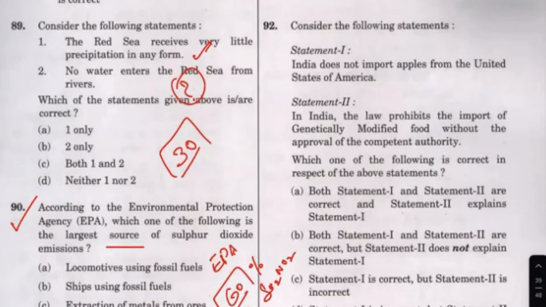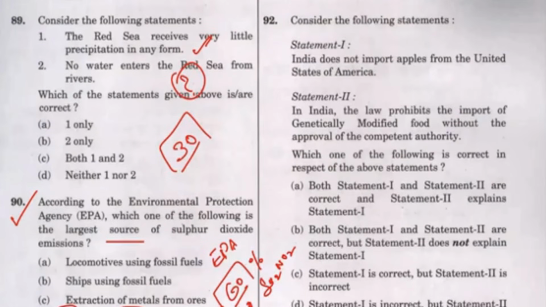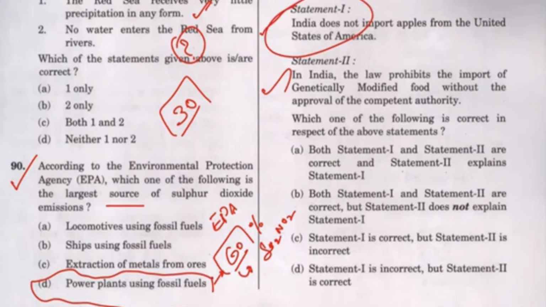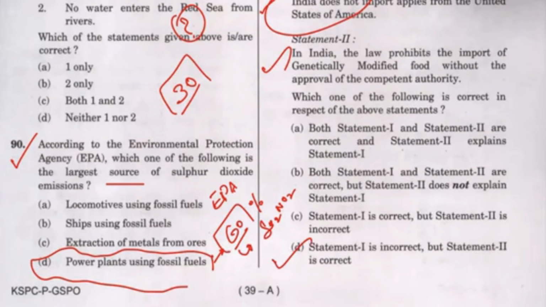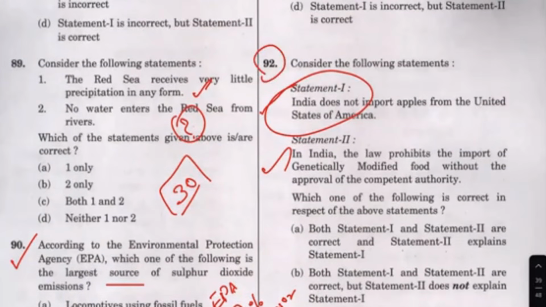India does not import United States of America's Apple. I am not sure. India law prohibits... yes, this is true, but this is not true. Okay, so statement 1 is incorrect. Statement 2 is also something logically not right. Now Trump is there, so does not import? How can it not import?